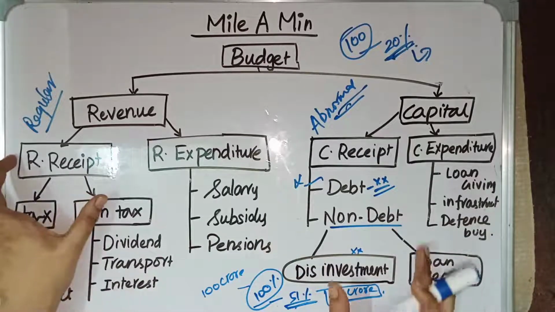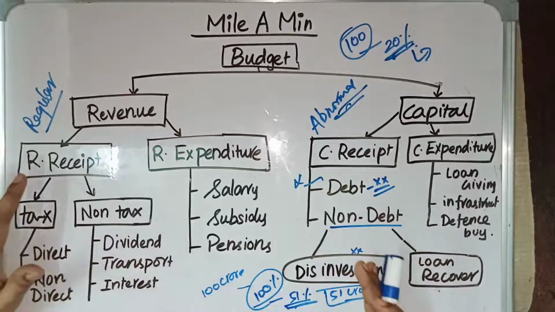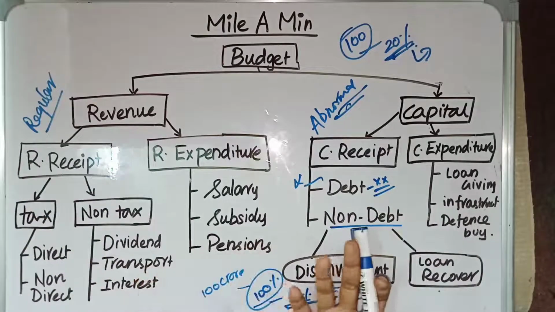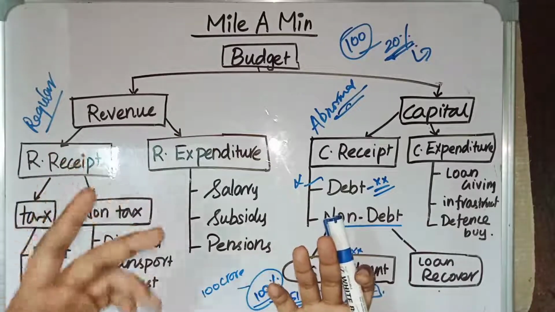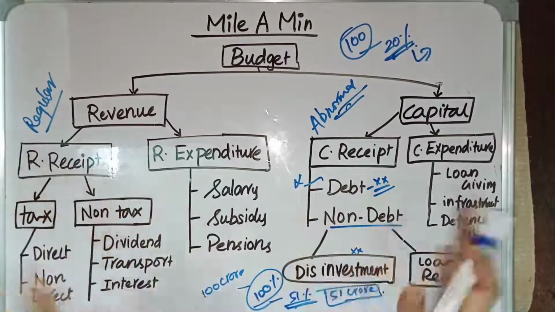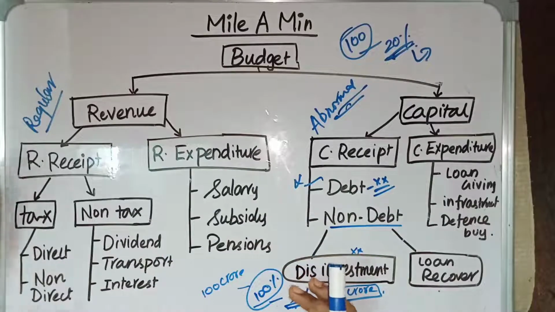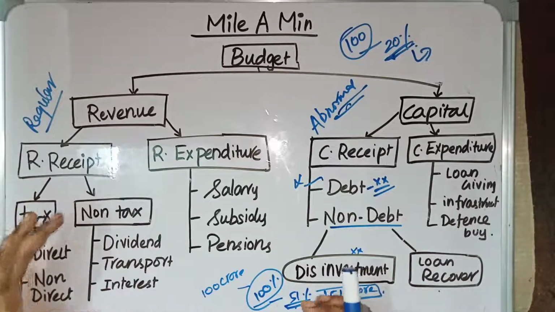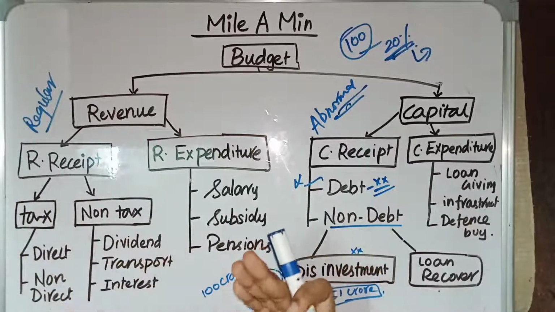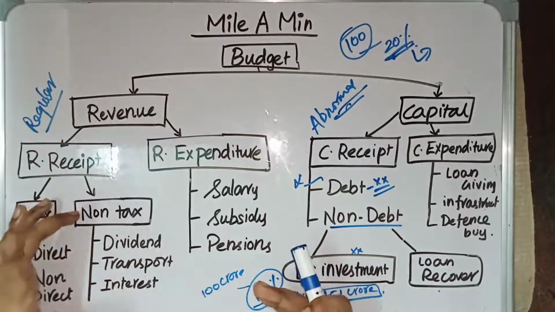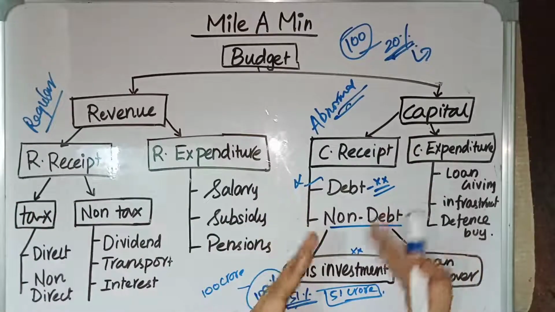This is the difference between revenue receipt and capital receipt. In revenue receipt, it is a regular income. It is regularly obtained by the government of India through taxation or through non-taxation methods. Through taxation, it has many types: we have income tax, corporate tax, indirect taxes, value-added tax, GST, and customs tax. Through taxation the government can get an income, and through non-taxation methods, such as interest paid to the government, dividends, and profits, the government can get an income, and those come under non-taxation. Whereas capital receipt is abnormal income.